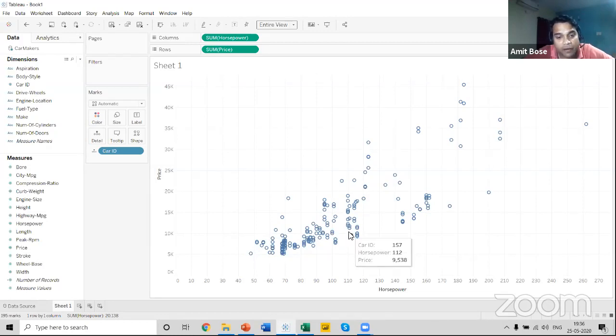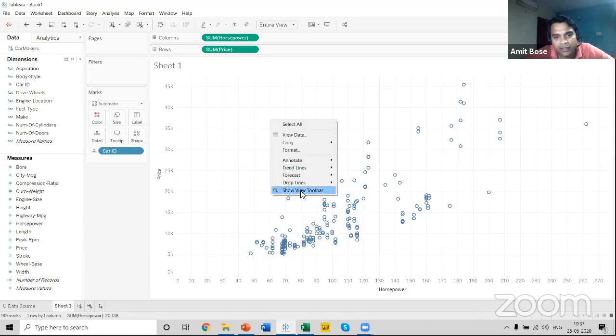Now, what if I want to explore this particular area, this particular plot area in this scatter plot? Because we can see there's a lot of overlapping car IDs over here. So how can you explore this particular area? This area is creating a cluster over here. In order to explore this area, you can right click on the chart and click on show view toolbar. In this toolbar you can see there's an arrow button over here.